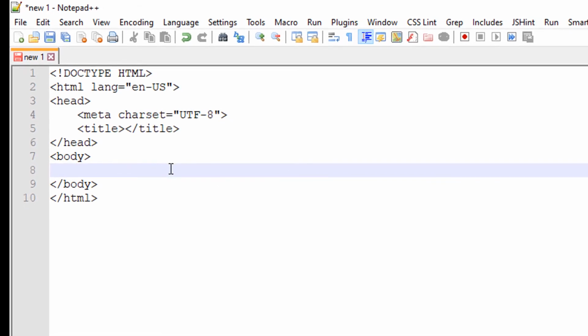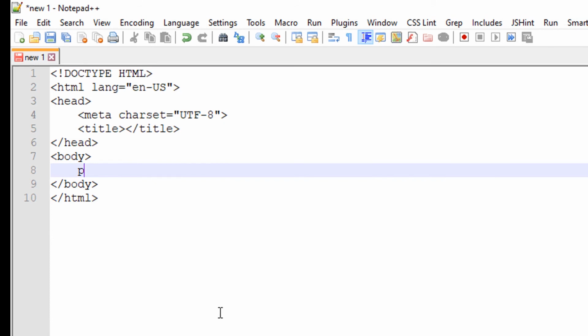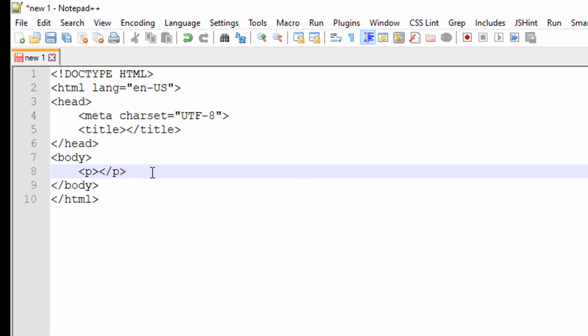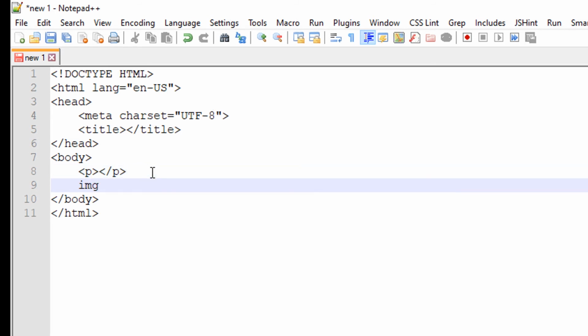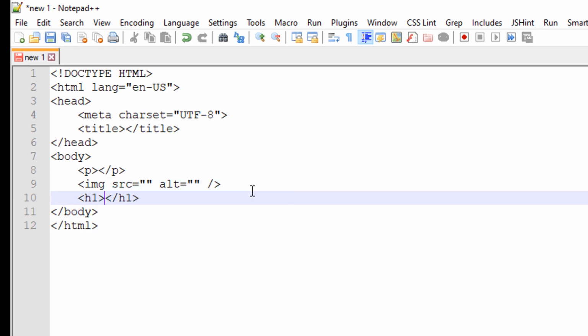I'm just here typing another tag, just typing P and press the Ctrl+E, then paragraph tag has been opened. Now typing just image, this one tag. Yeah, that's the magic of using zencoding in your notepad++ or any other editor. It will save your time.